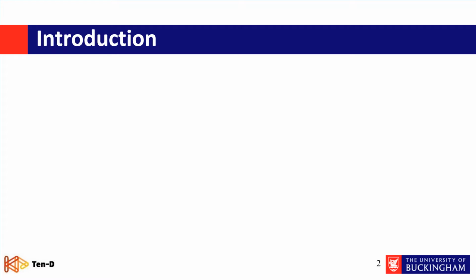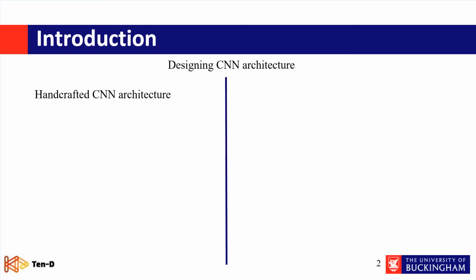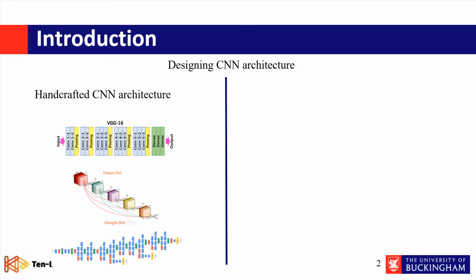CNN architectures have been extensively used in all application areas of image classification, including medical image classification. In general, there are two main ways of designing a CNN architecture. The first way is handcrafted CNN architecture, which is used for designing many state-of-the-art models, for example, VGGNet, ResNet, DenseNet. Designing a CNN architecture manually also requires more knowledge and is time consuming.